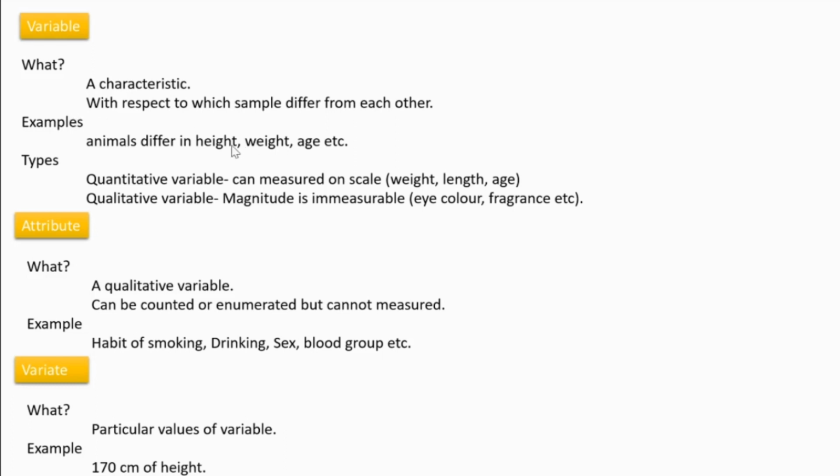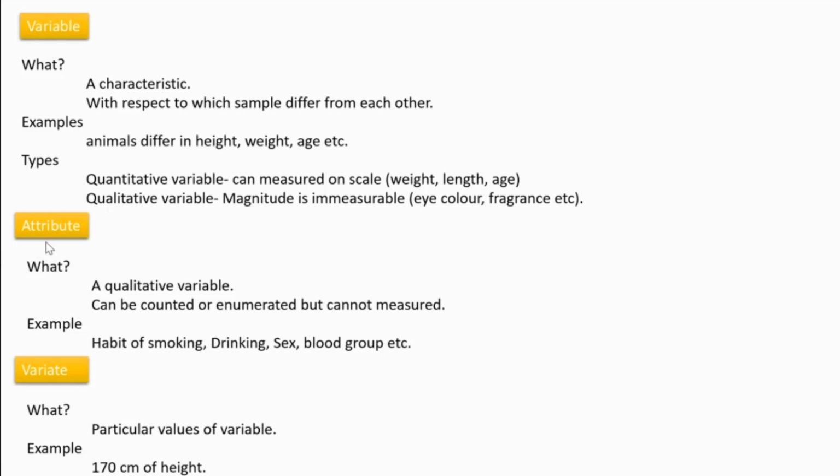Examples: animals differ in height, weight, age. Types: there are quantitative variables and qualitative variables. Quantitative means quantity wise; if we can measure a variable, that type is called quantitative. Qualitative means we cannot measure quantity wise. How much is not easy to measure. These are qualities, for example eye color, fragrance. If fragrance is there, how many kg of fragrance is there? Is it possible? No, it's not possible. So that's why there are qualitative variables and quantitative variables.